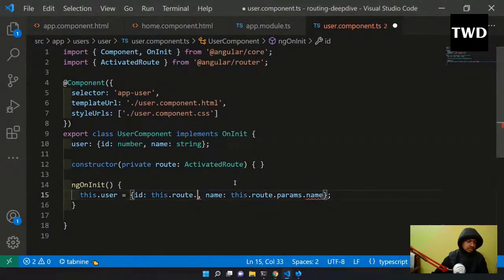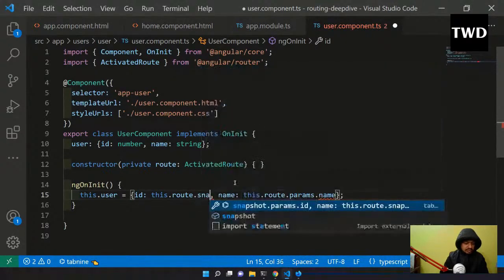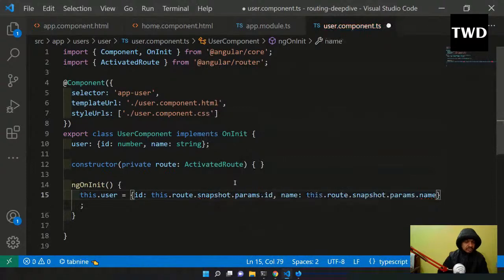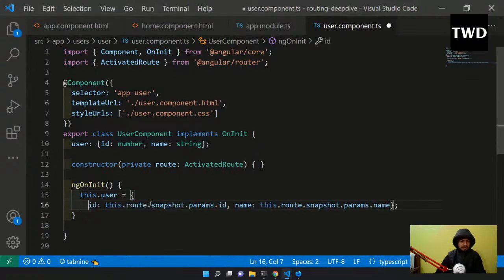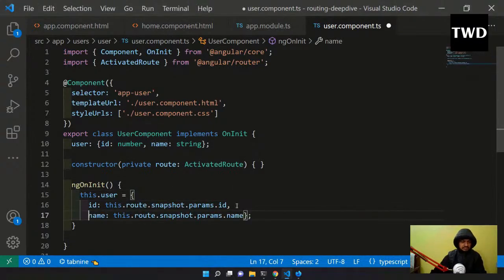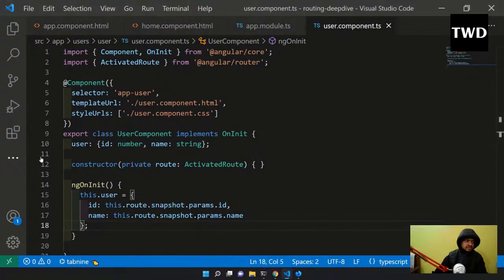Sometimes this auto thing also gives anything. It's route.snapshot.params.id and route.snapshot.params.name. Okay, it is good now. Yeah, .name I will take like this. And anyways, this is way too big actually, so I should have it in different lines. Okay, so this is an object, so it should look like an object. So this is right.